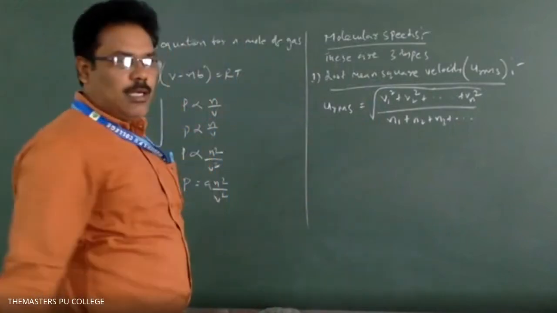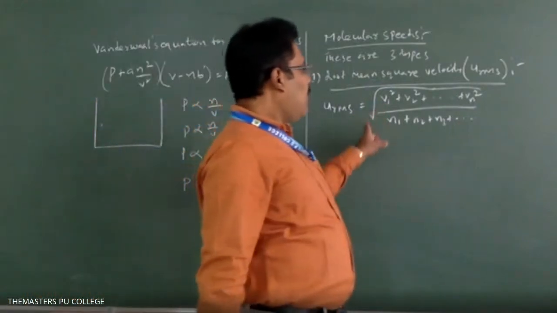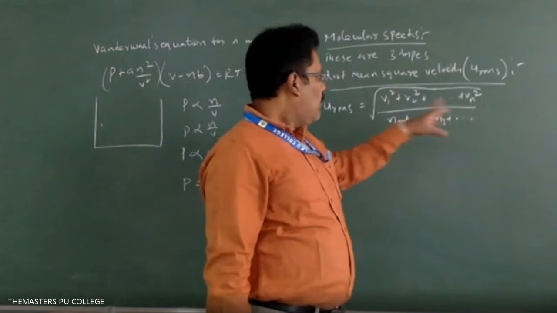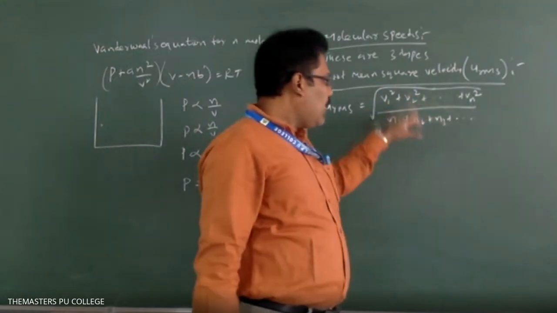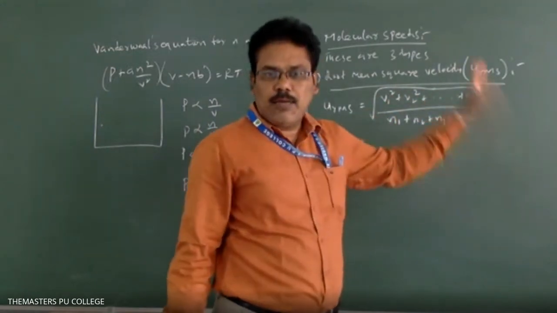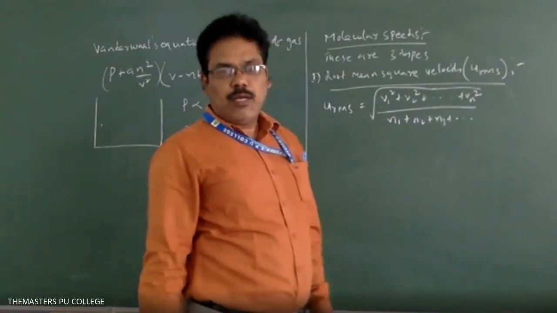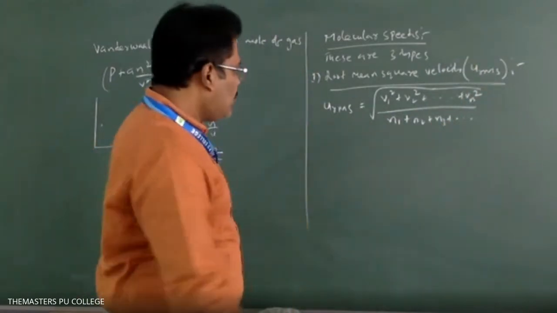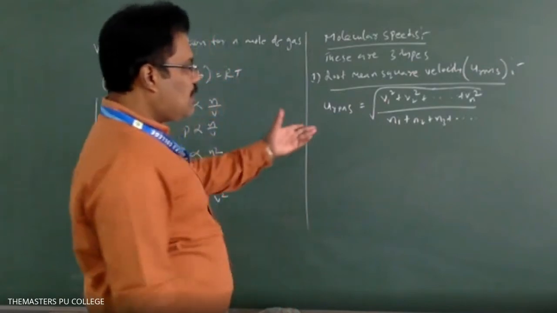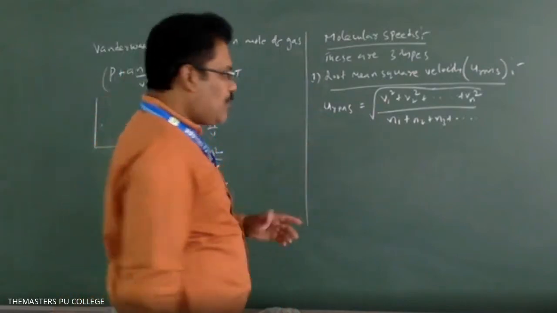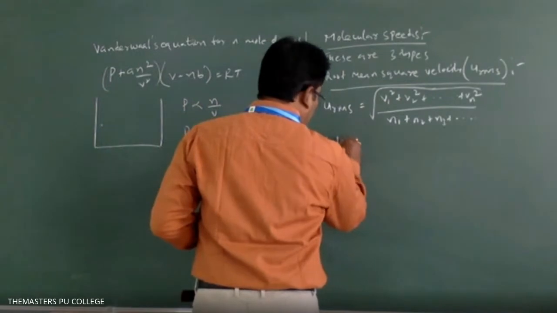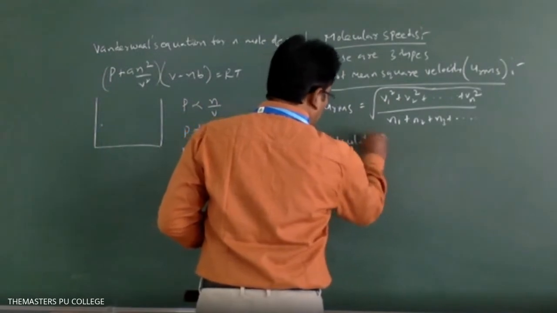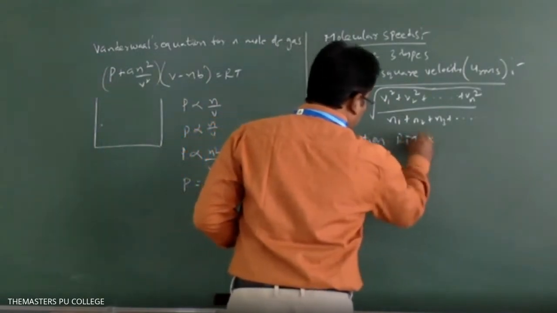So that means it is the square root of the mean of the squares of the velocities of the gas molecules. That is known as the RMS velocity. But generally, for the calculation, it is not possible. But another formula is there, for calculation of RMS velocity.